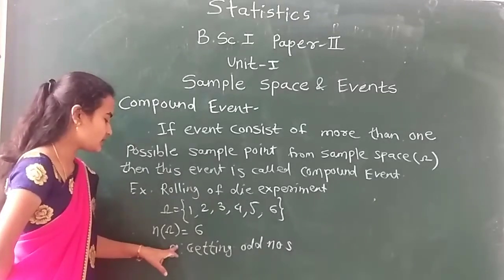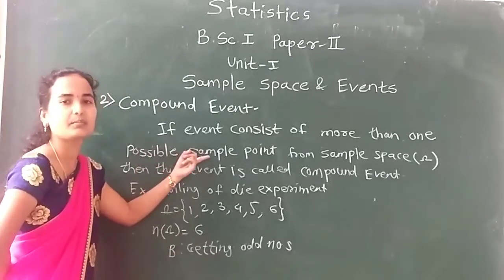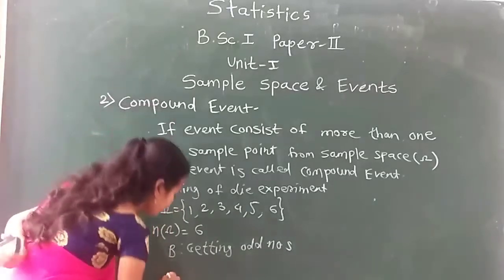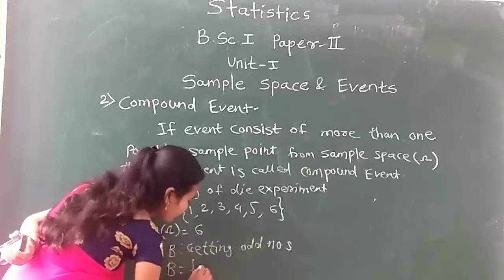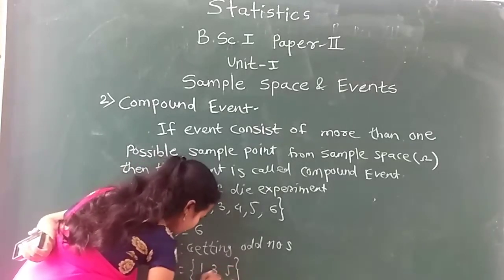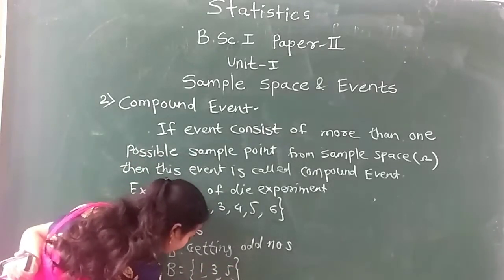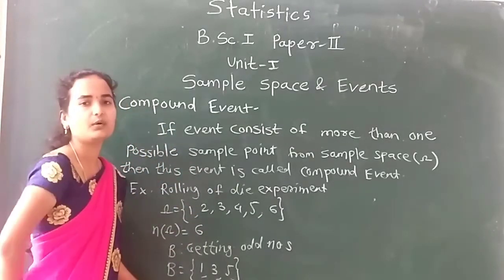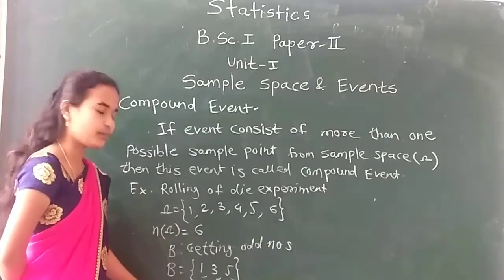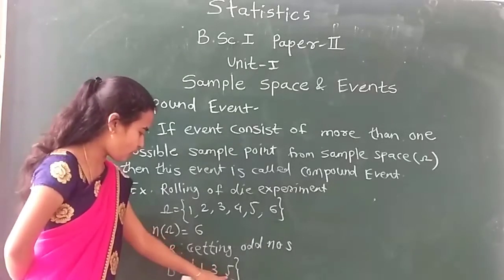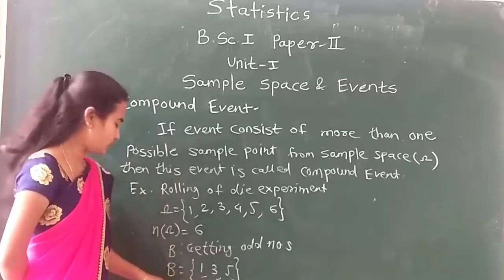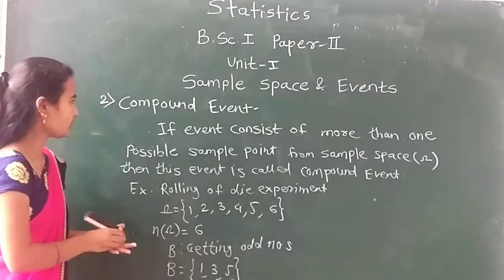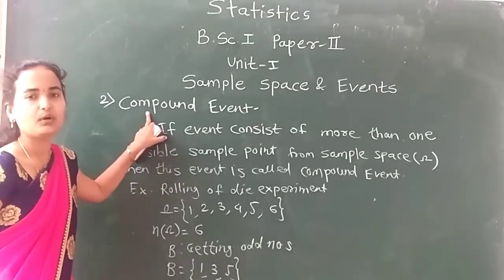That means this consists of more than one sample point. So B is called your compound event, right? B is equal to 1, 3, 5, so n of B is equal to 3. My event B becomes a compound event. Why is this a compound event? It consists of 3 sample points. Therefore, my event B is a compound event. This is your second type of event.